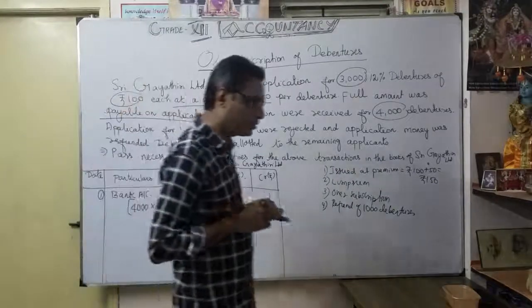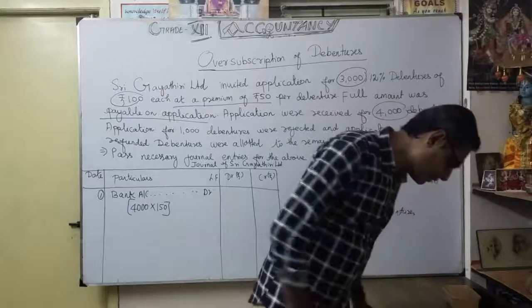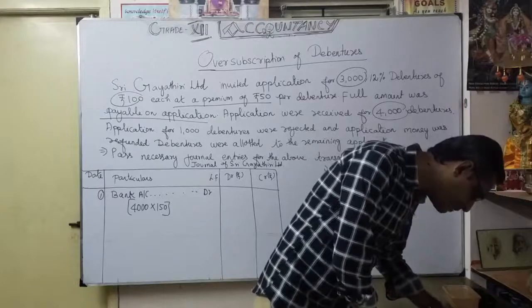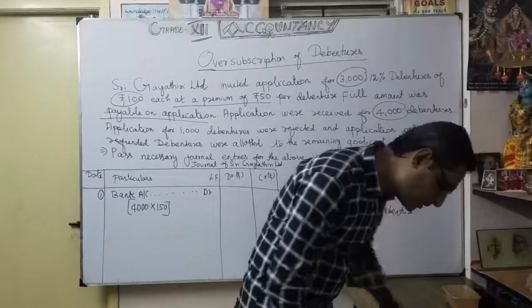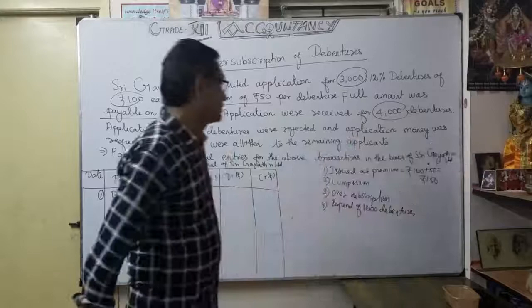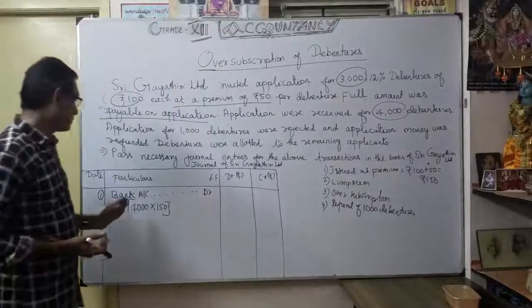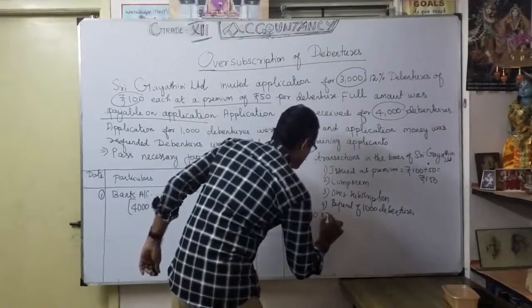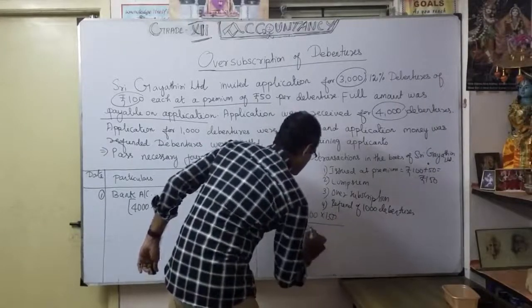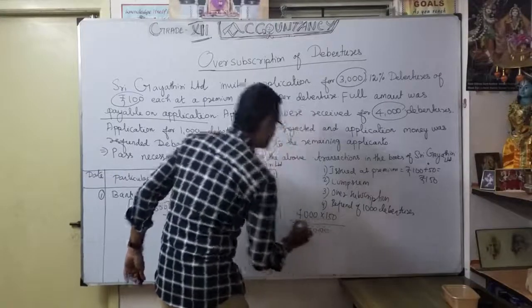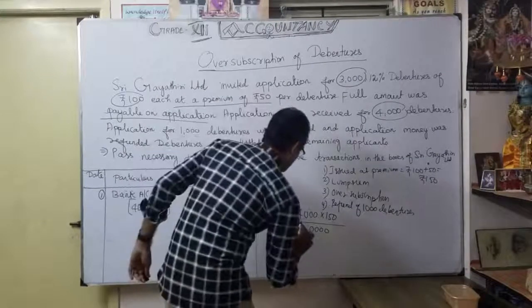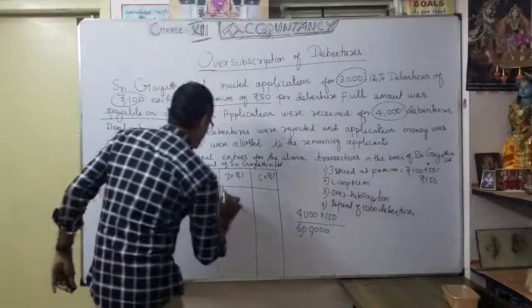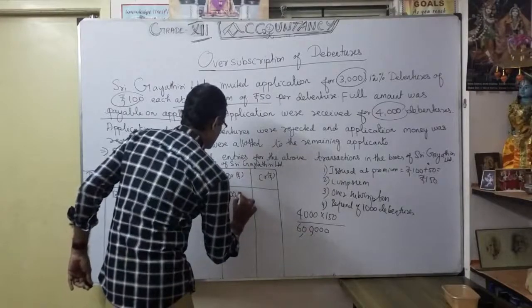So 4,000 into 150: 4 15s are 60, with the zeros, that is 6 lakhs. The entire money we received is 6 lakhs.